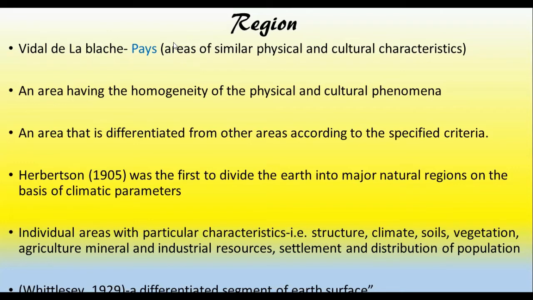So you can just go through the various definitions of region. And over here, Herbertson was the first to divide the earth into major natural regions on the basis of climatic parameters. So these are the various definitions of regions. You will find more definitions of regions in various literatures, in various books. I have just given a few examples, but I hope the definition of region is almost clear to you.